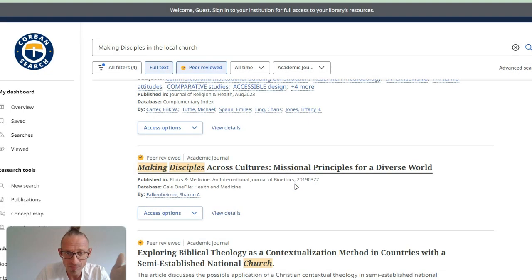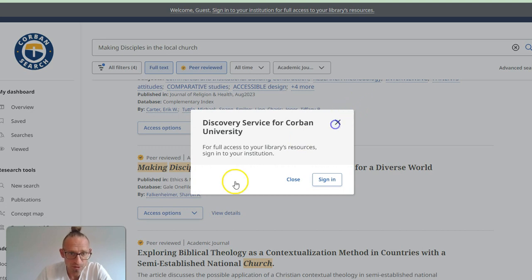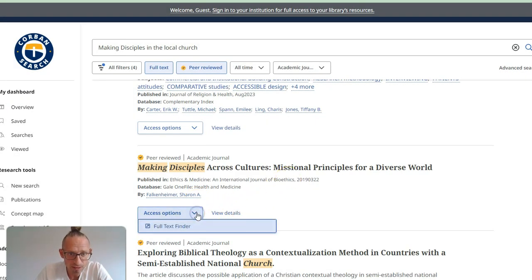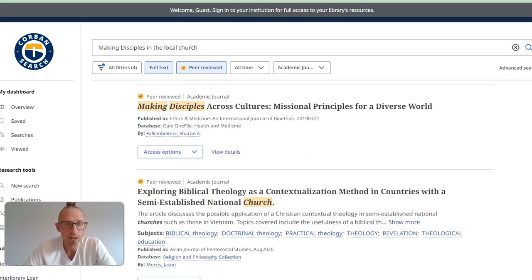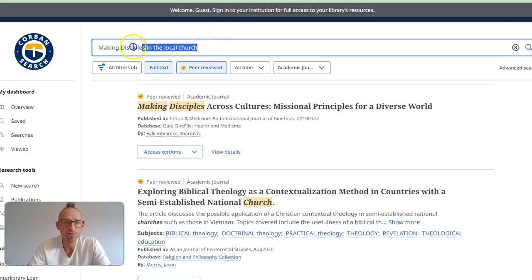I'm going to back out of this because I do not want to type my login information, but that's where you're going to log in through your email to access this resource. But just so you can see the view details, oh, they're not going to let me do that either, it looks like. There is a full text finder so I can get that article. But in a nutshell, that's how this would work, is you might need to try a couple of different things.